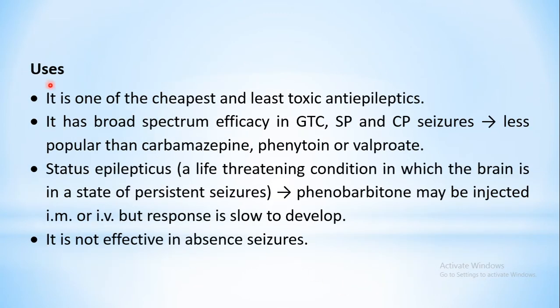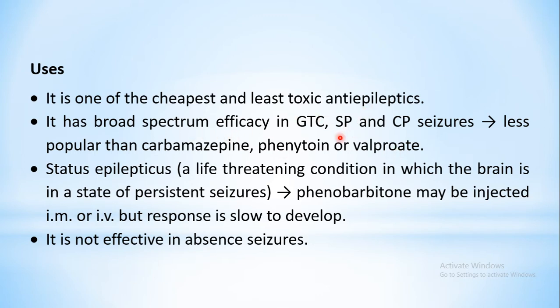And coming to the uses, as I've already told you, this particular drug has a wide spectrum of activity, that is, it is effective against a number of types of epilepsy. Also, an added advantage is that it is the cheapest, so a cost-effective drug, and it is the least toxic when you compare the other anti-epileptic drugs.